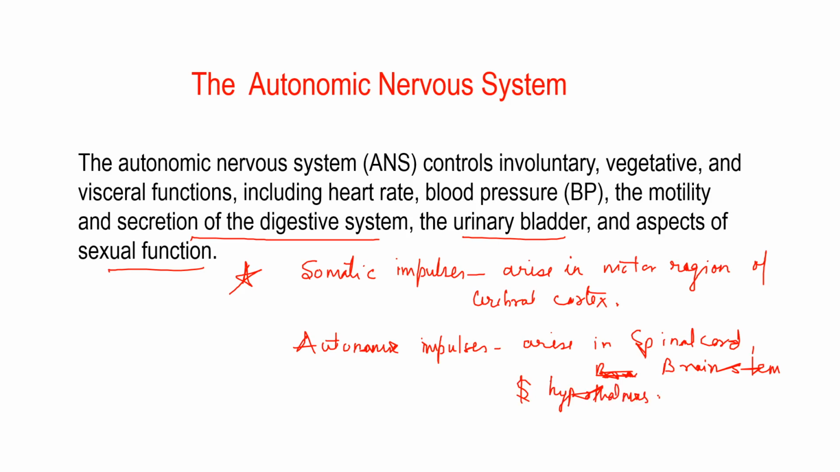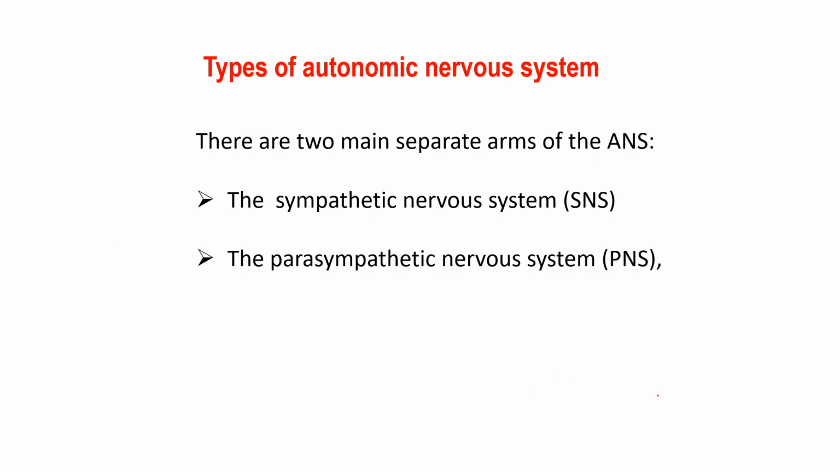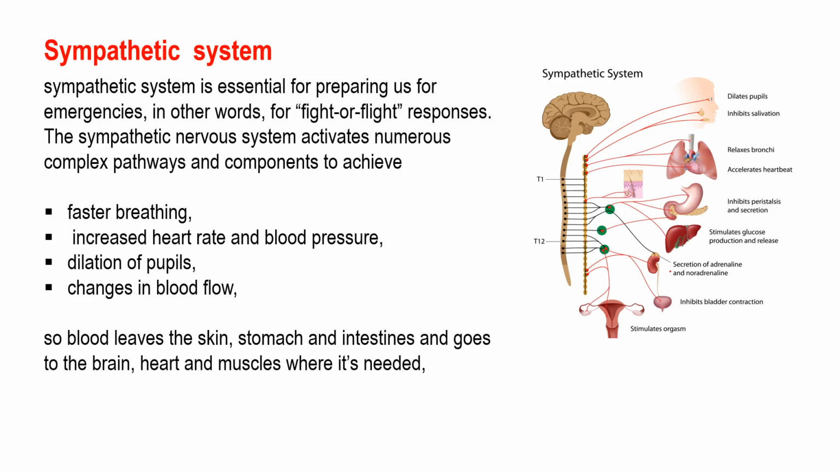Well, now let's talk about the types of autonomic nervous system. Basically there are two main separate arms of the autonomic nervous system. The first one is the sympathetic nervous system, which is denoted as SNS, and the parasympathetic nervous system, which is denoted as PNS. Clear? Now let's talk about each one of these one by one. The sympathetic nervous system is essential for preparing us for emergencies. In other words, the fight or flight responses. Under conditions of stress, the entire sympathetic nervous system is activated.